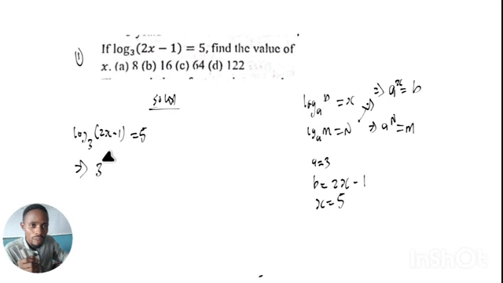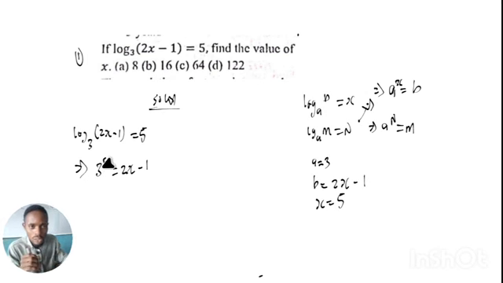We have 3 raised to the power of 5 is equal to 2s minus 1. It's as simple as that. Hope you guys understand it now. So from this place, what is the next step? How will you solve it when you have an expression like this in mathematics? This is called a simple equation. It comprises indices. The first part is indices, and the second part is just a linear equation. So how do we solve this question?